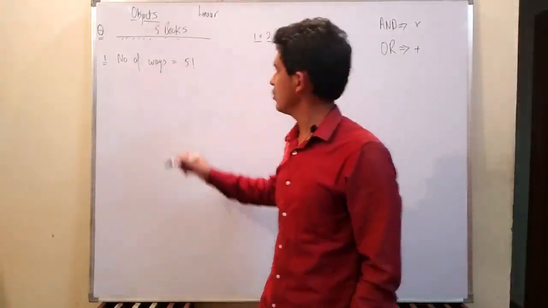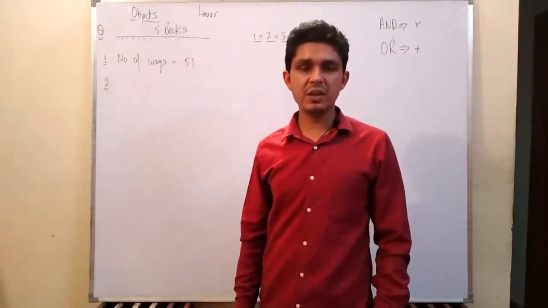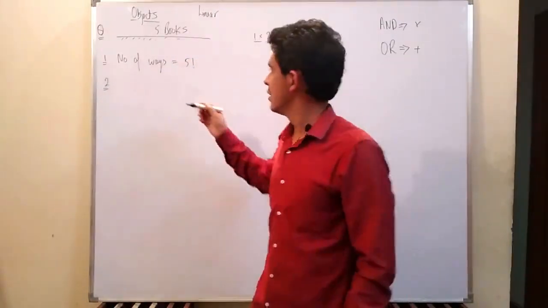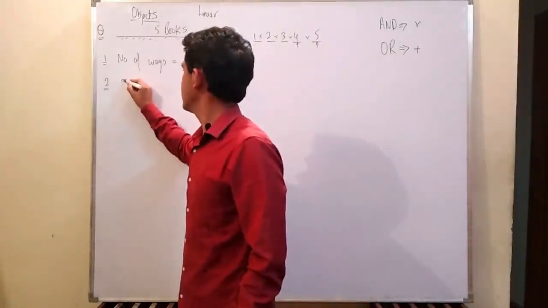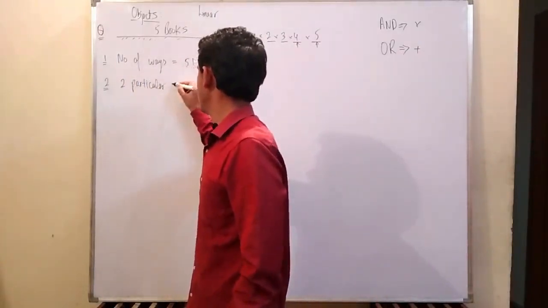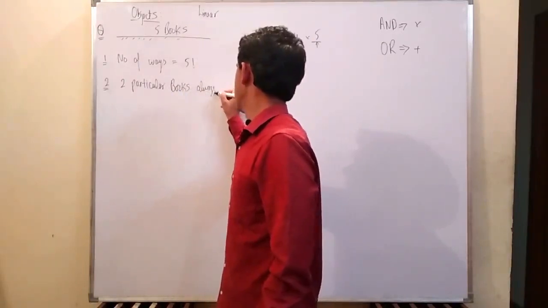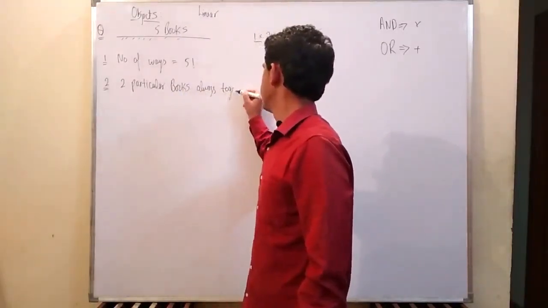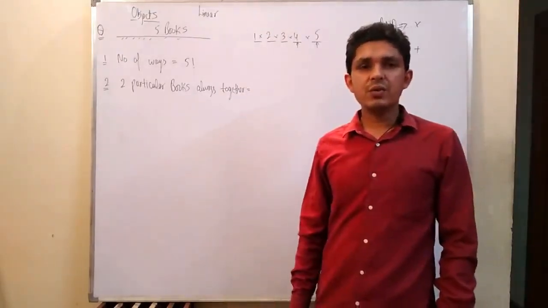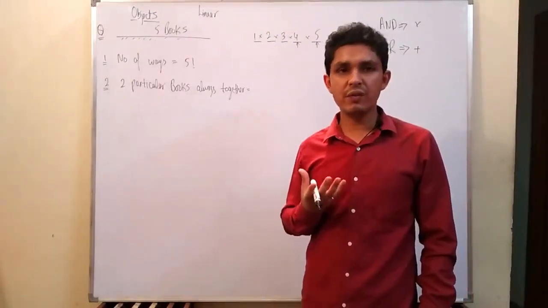Okay, coming to the second question: what will be the number of arrangements such that 5 books can be arranged on a table such that 2 particular books are always together? Here we have to arrange 5 books such that 2 particular books are always together.